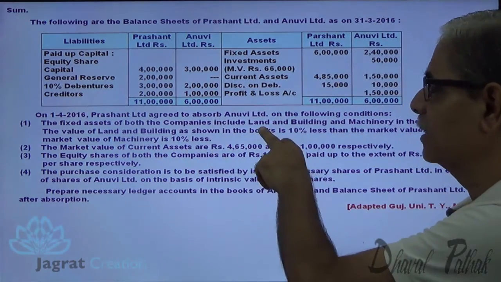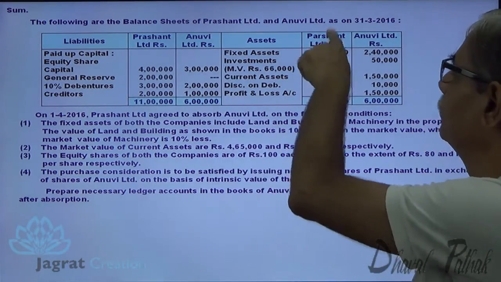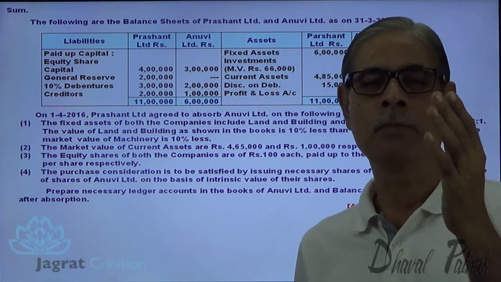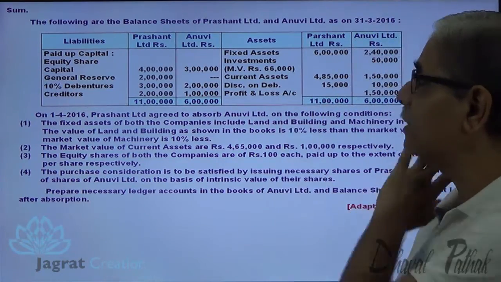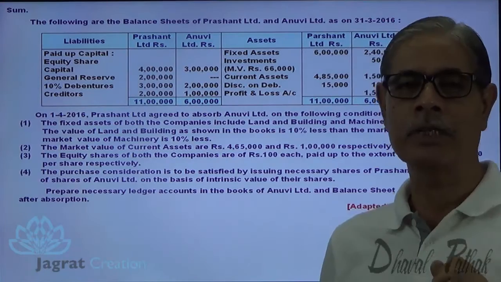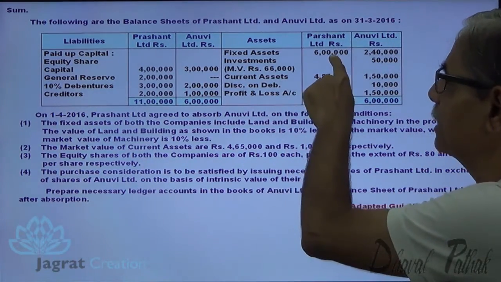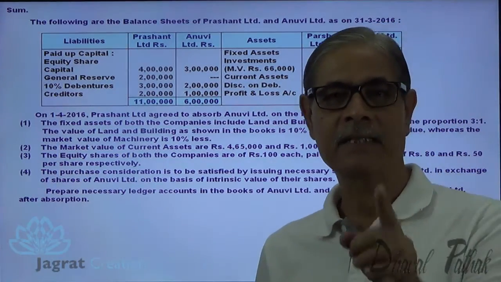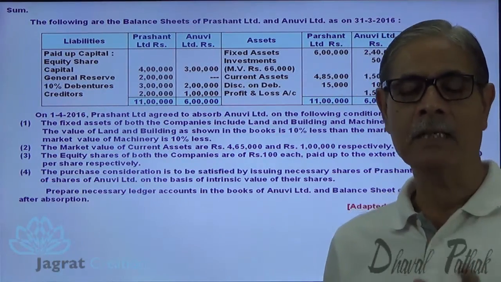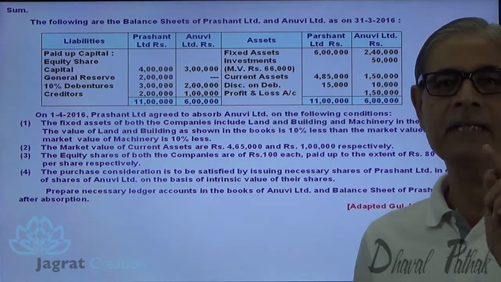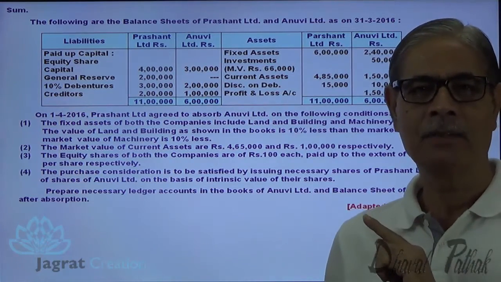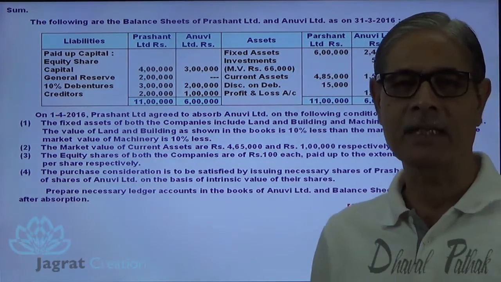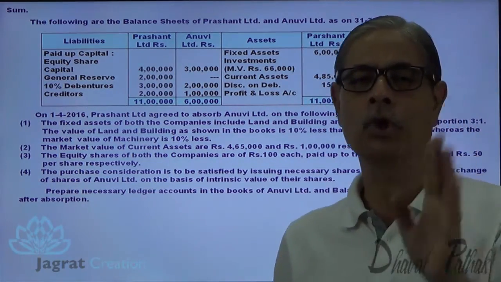Here the assets of Prashant Limited is also revalued. The market value of land and building is more. Market value of machinery is less. So there is a revaluation for fixed assets and current assets for the purchaser. Prashant Limited is a purchaser. The assets and liability assets of the purchaser are revalued. Now that revaluation, should it be accounted for? Should I increase the fixed assets and change the value of current assets in the books of purchaser as given to him in the sum? No, I should not do it.